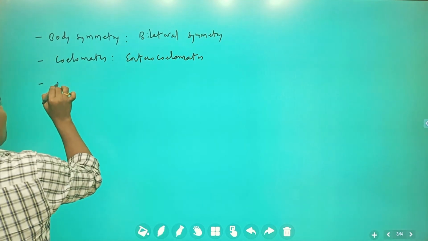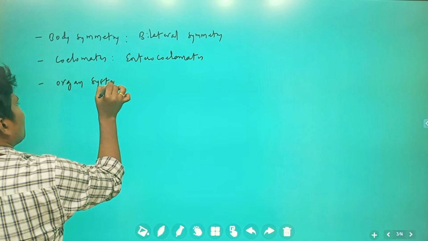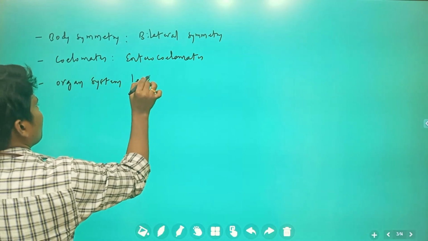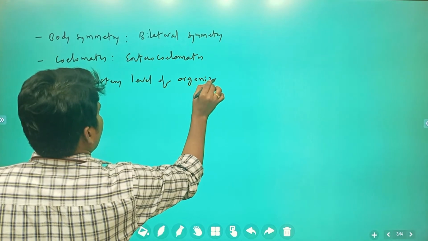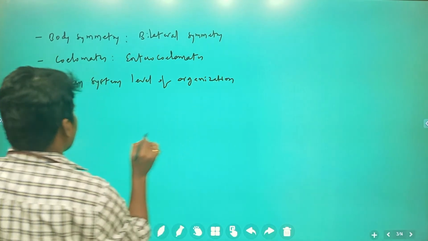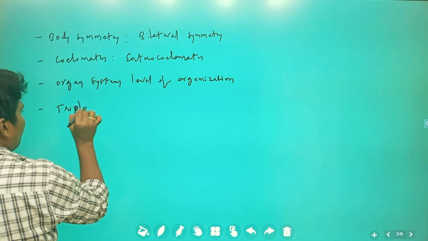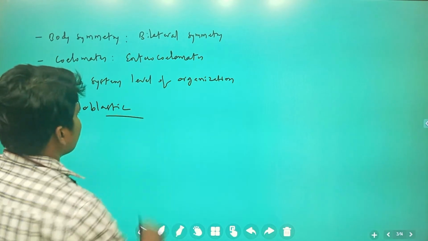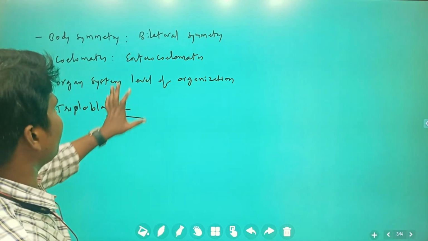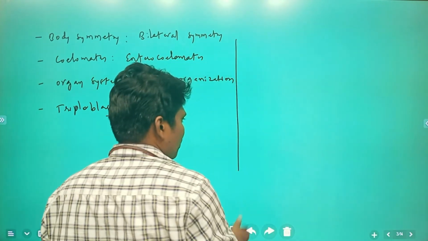Next, we can see organ system level of organization. Next, these are triploblastic in nature. So these are the general characteristic features related to chordates.